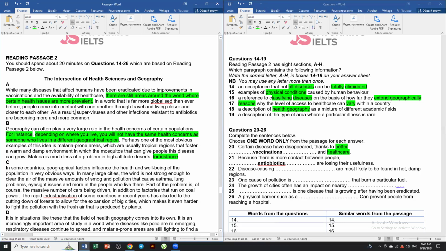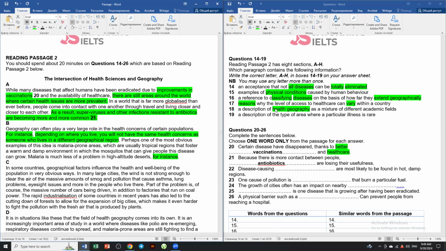I forgot to highlight this one, and give this as number 20, because we have found the answer, number 20. And then we have this part as well. So we're going to take that as well and give it a 21.